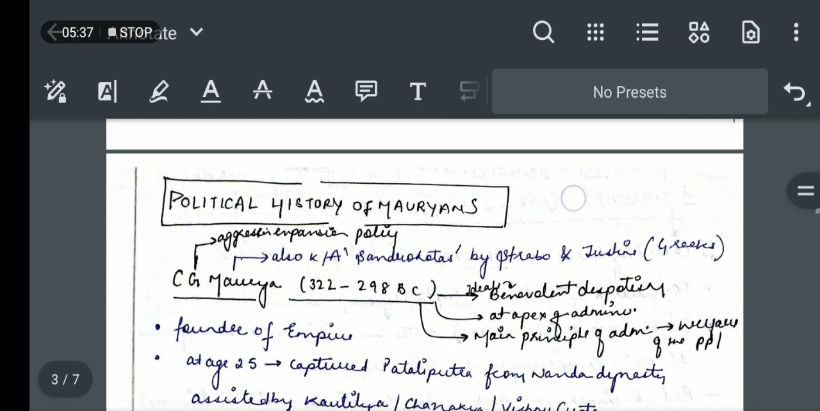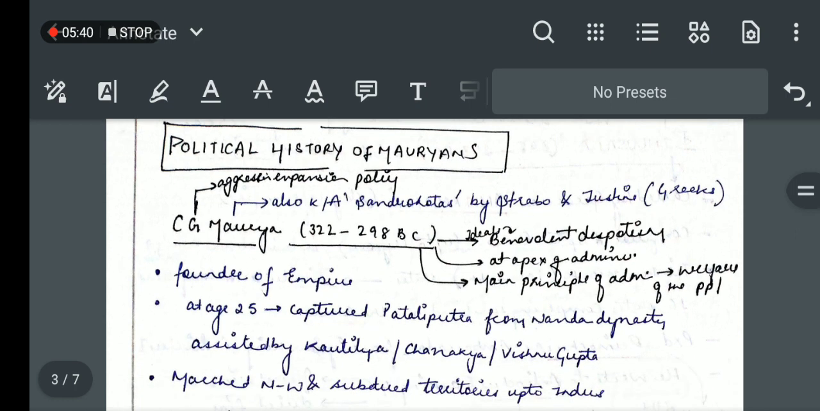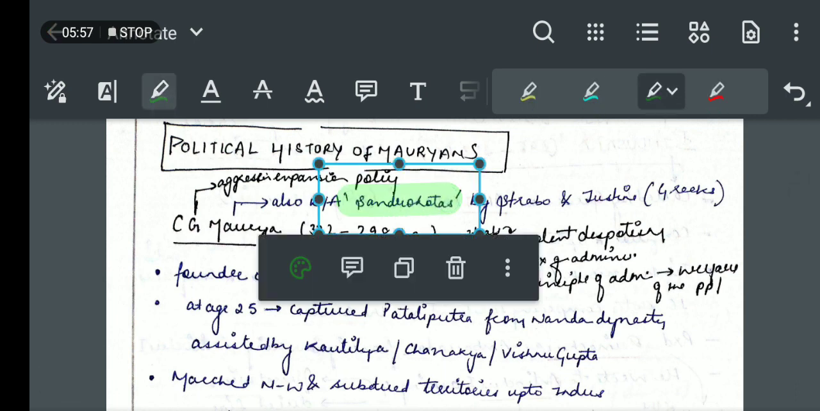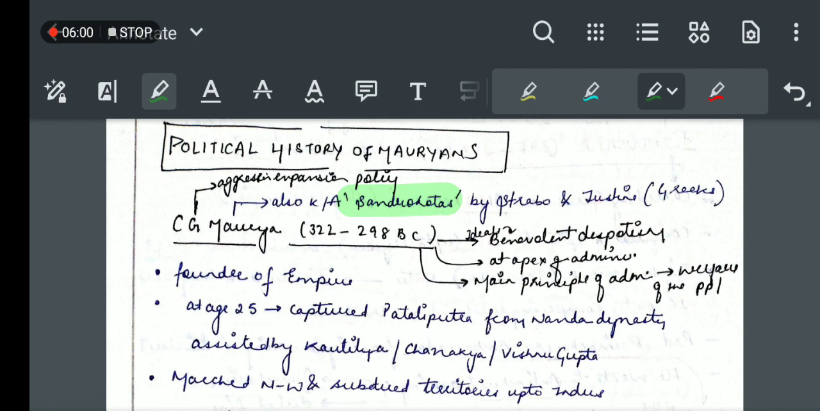Moving to the next, we are moving to the political history, and after the completion of this political history we'll be doing modern administration. So the first is political history of Mauryas. The first king was Chandragupta Maurya, who followed the aggressive expansion policy, and he was known as Sandrocotus and sometimes Androcotus also. William Jones recognized him as Sandrocotus, and the Arian and Plutarch also described him as Androcotus.